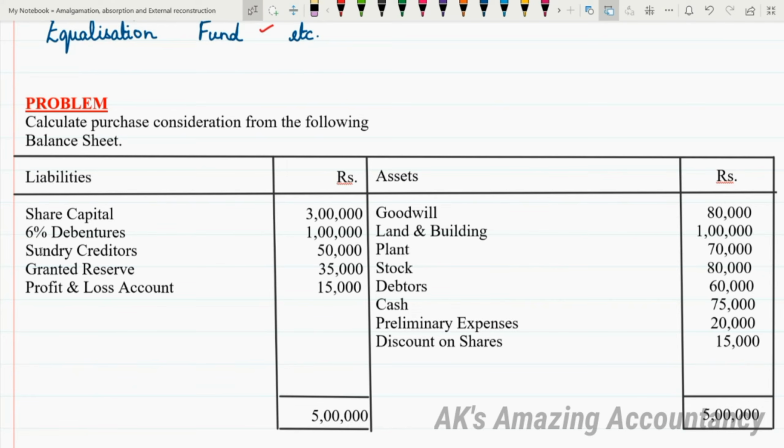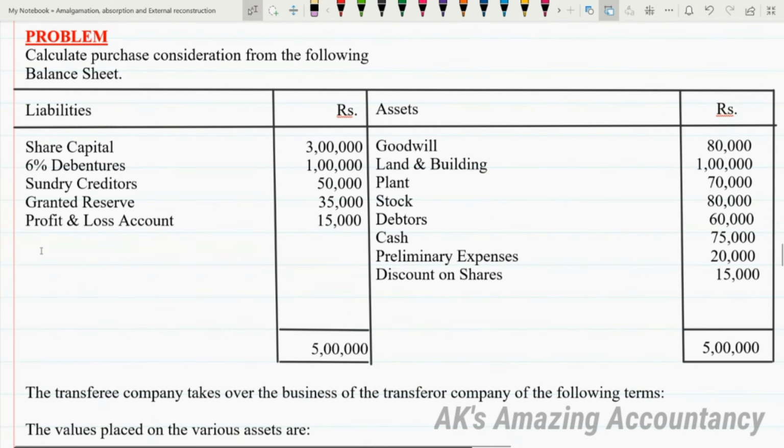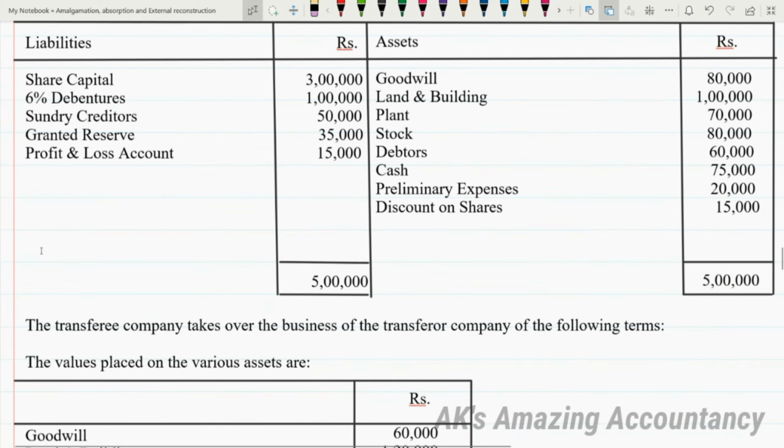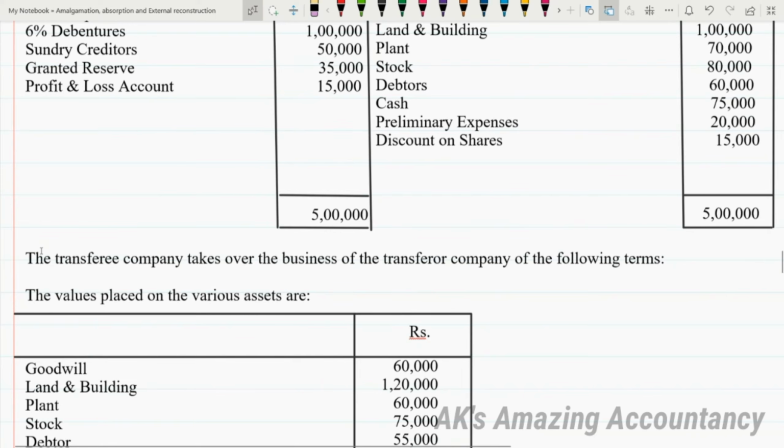On the asset side, you have goodwill 80,000, land and building 1 lakh, plant 70,000, stock 80,000, debtors 60,000, cash 75,000, preliminary expenses 20,000, discount on shares 15,000, and the total of the balance sheet is 5 lakhs. The transferee company takes over the business of the transferor company on the following terms.